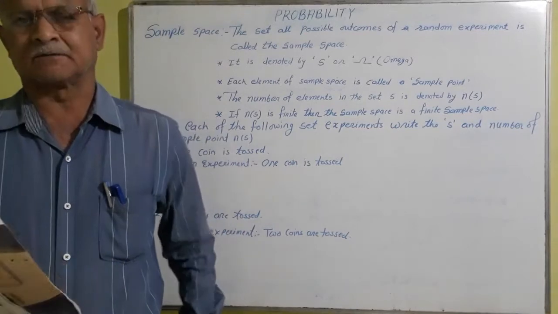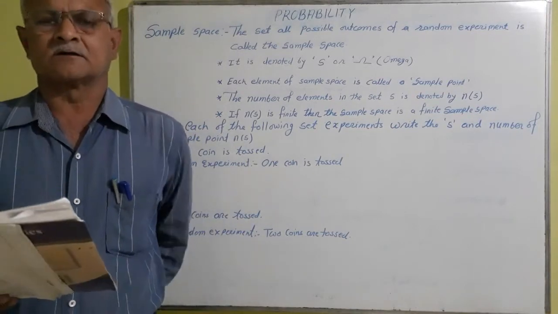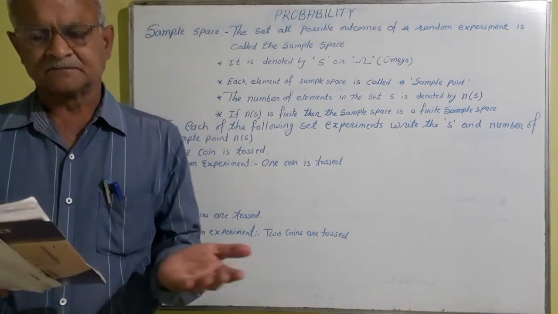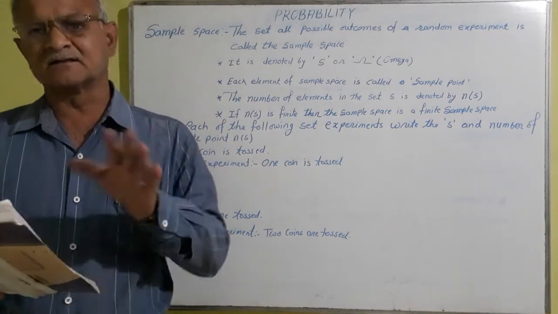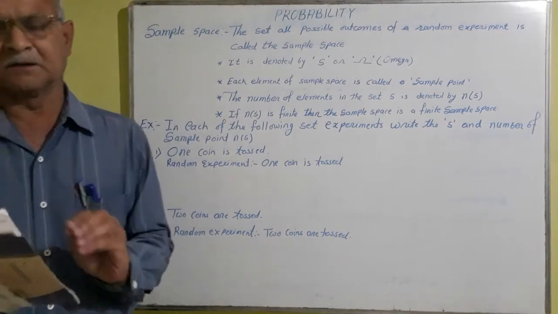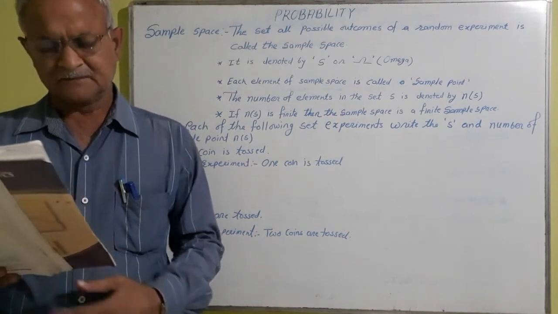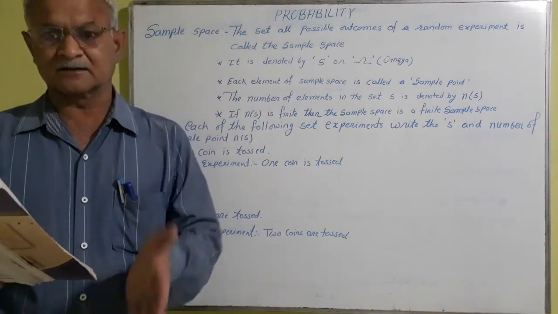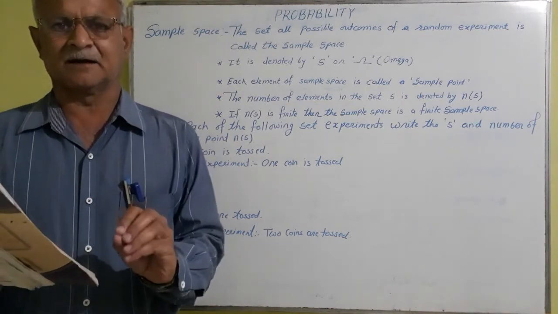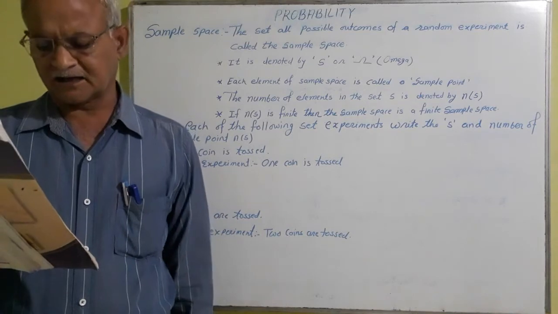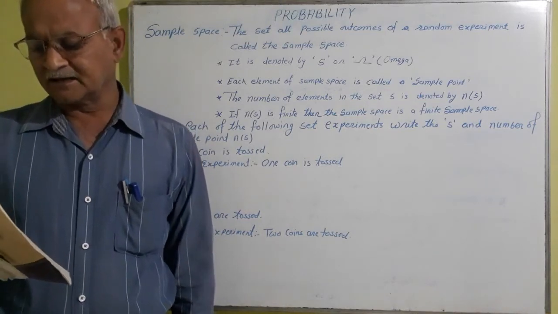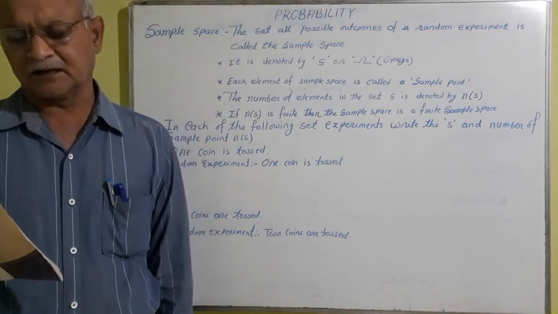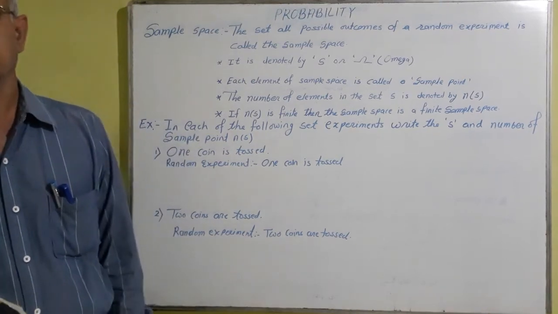So what is a random experiment? The experiment in which all possible results are known, but none of them can be predicted with certainty, and there is equal possibility for each result, is known as a random experiment.